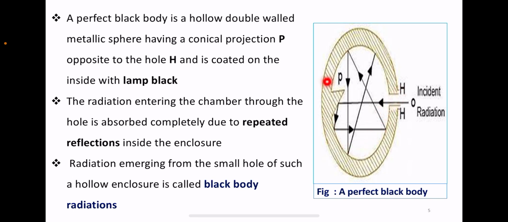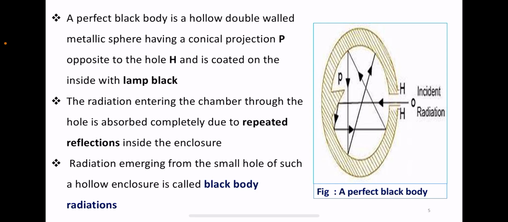So the experimental setup is a hollow double-walled metallic sphere with a conical projection, and the interior wall should be coated with lamp black.